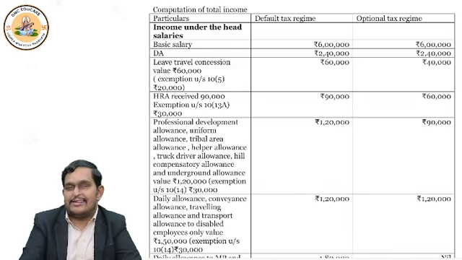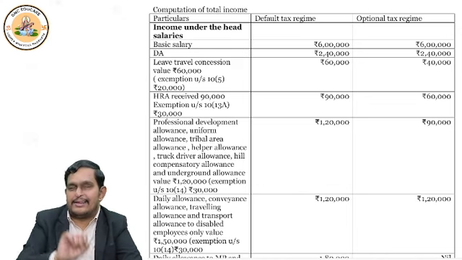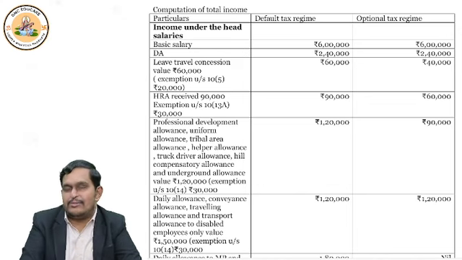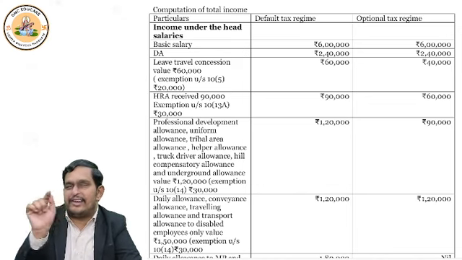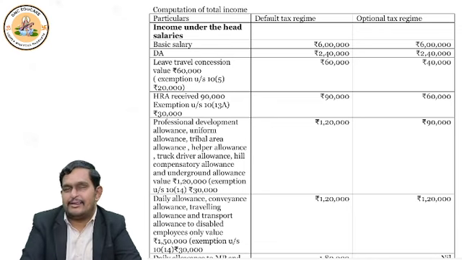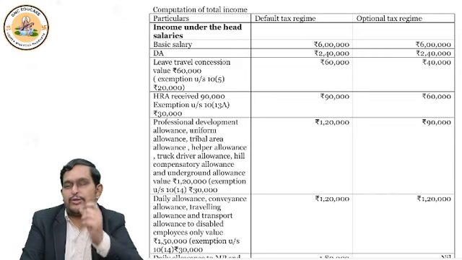Dearness allowance is taxable in both the cases, so there also I wrote 2,40,000 in both. There is no difference in treatment. But come to leave travel concession now. You got the benefit. How much? Employer paid for your travel expenses 60,000 rupees.